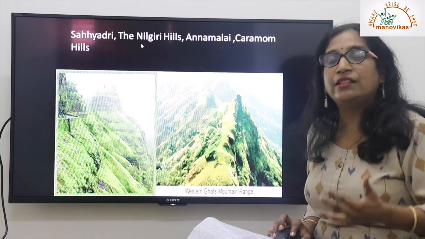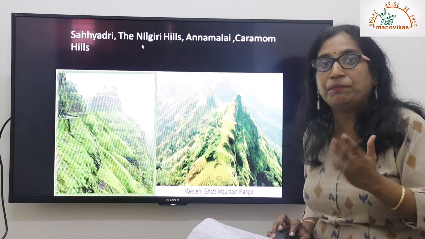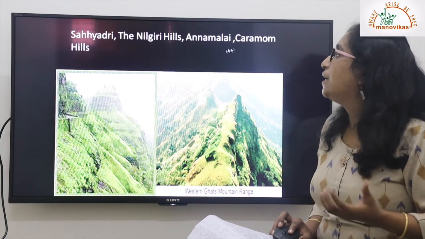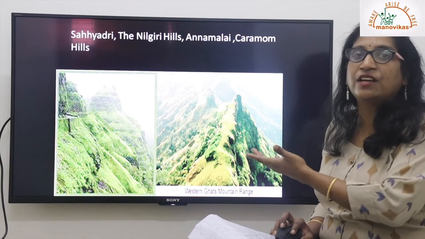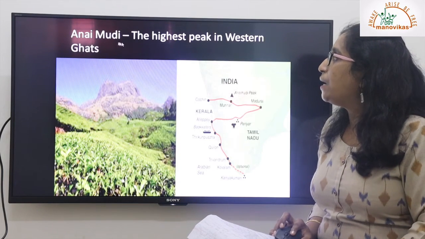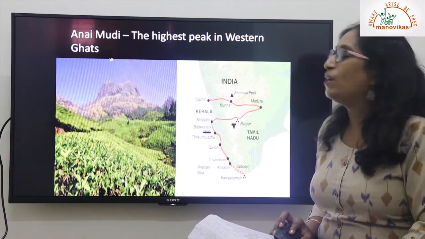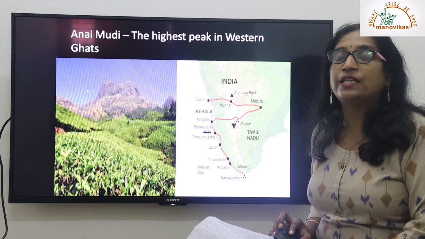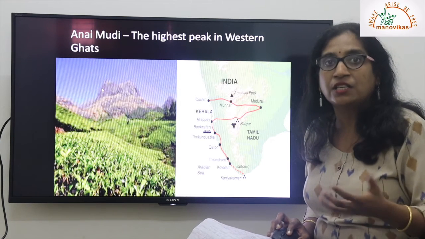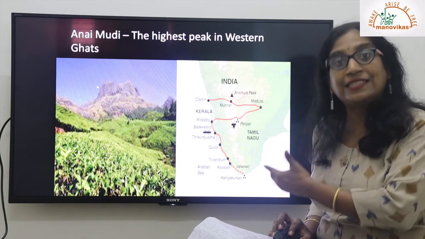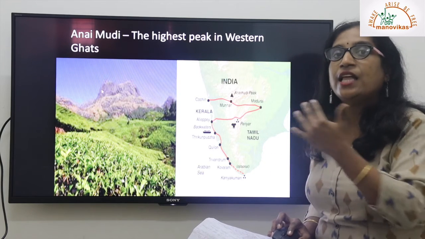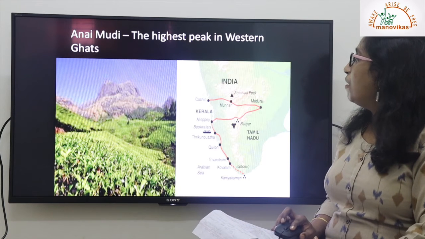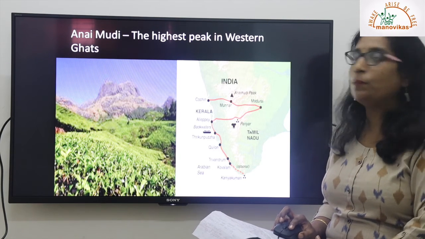Then towards the southern tip, where the Western and Eastern Ghats almost meet, we have the Nilgiri Hills, Annamalai and Cardamom Hills. This is the aerial view of the Western Ghats. This is Anamudi, the highest peak in the Western Ghats. Very important, even in the textbook it is given. Like we have the highest mountain peak of the world, Mount Everest, standing tall in the Himalayas, in the southern part of India, in the Western Ghats, the highest mountain peak is called Anamudi. You can see the location of Anamudi here on the map also.